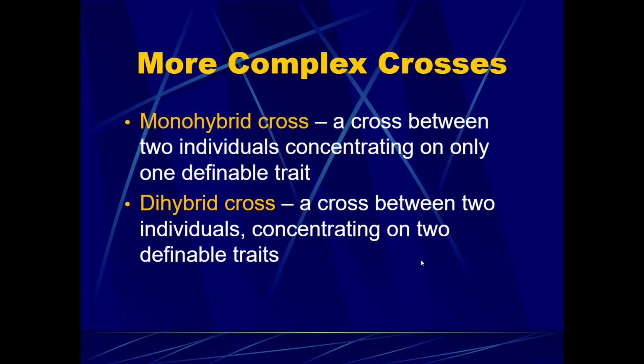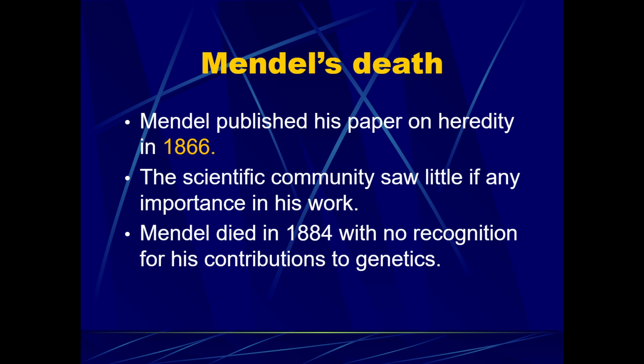So again, a monohybrid cross is a cross between 2 individuals concentrating on only one definable trait. A dihybrid cross is a cross between two individuals concentrating on two definable traits. Mendel published his paper on heredity in 1866. Again, that was before we knew a lot about genetics or even DNA and genes and alleles, and the scientific community saw little, if any, importance in his work.